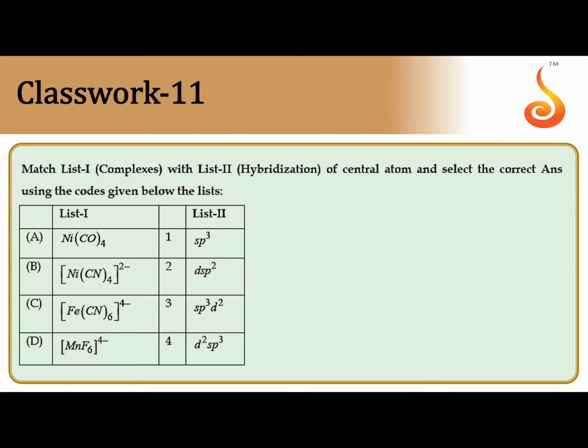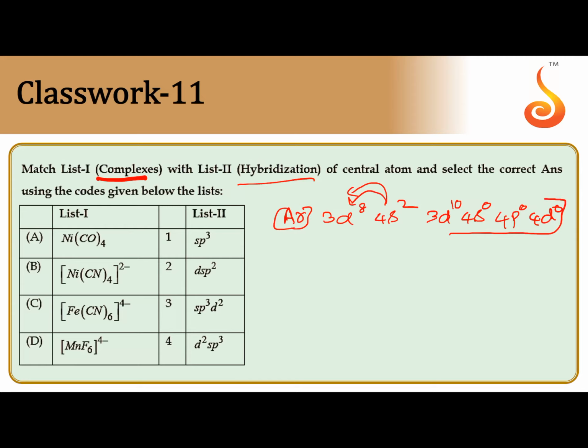Next, matching type questions. List 1 is the complex, list 2 is the hybridization. In nickel tetracarbonyl, the type of hybridization: after argon, 3d8 4s2. Since carbon monoxide is a strong field ligand, 2 electrons are de-excited, we can get 3d10 4s0. So 4p0, 4d0 are also there. So the type of hybridization is sp3. For A, 1 is correct, matching.